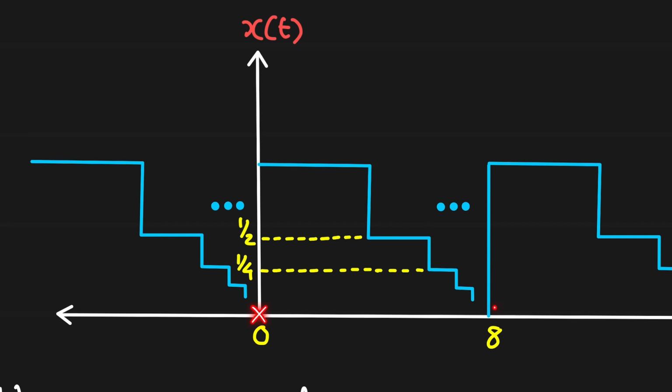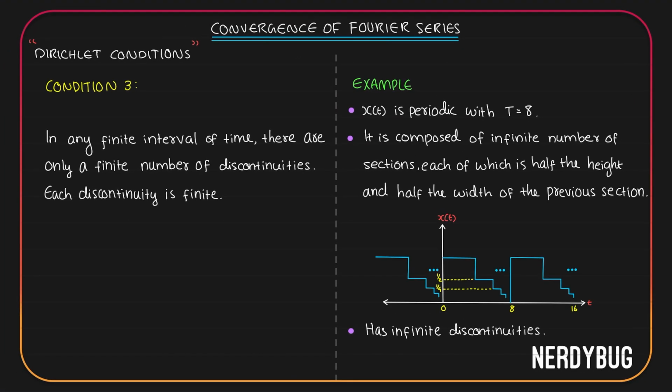Let us take from 0 to 8, that is one time period. So, first we have this much width, this much height. The next section has half of the width and half of the height. The next one will have 1/4 of the width and 1/4 of the height. So it goes on like that. There will be infinite discontinuities even in one time period. So the Fourier series of this function is not going to converge back into its original function x of t.